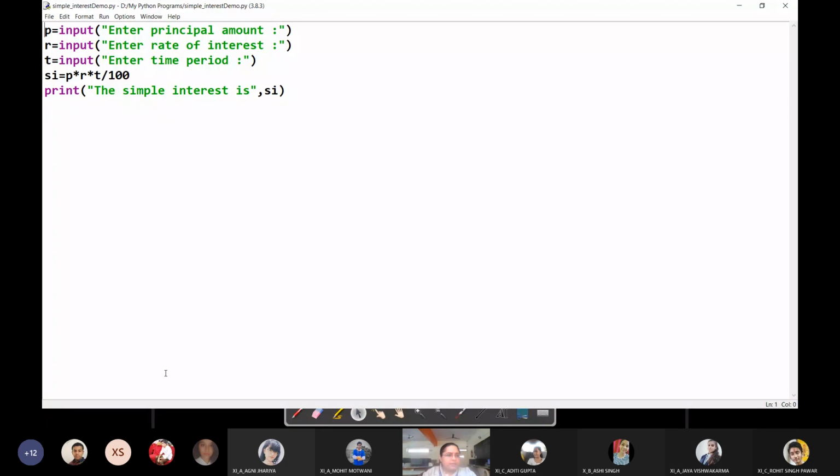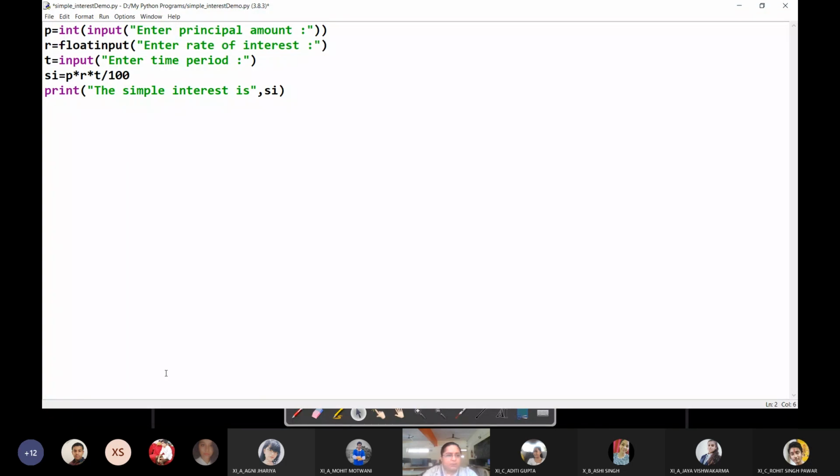So for principal, usually nobody will ask for a loan of 20,000 rupees and 50 paise. Nobody is going to ask for a loan like that. So simply we can consider this as integer. Yes, rate of interest is in points: 9.2%, 12.3%, 12.5%, 6.6%.